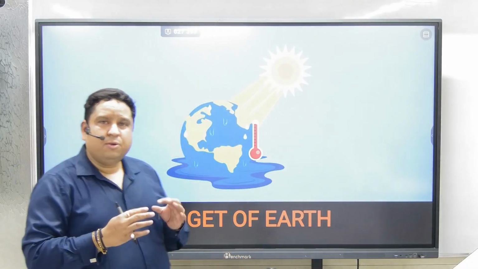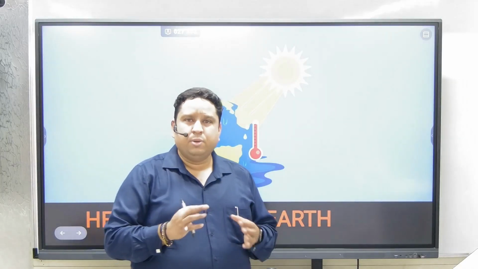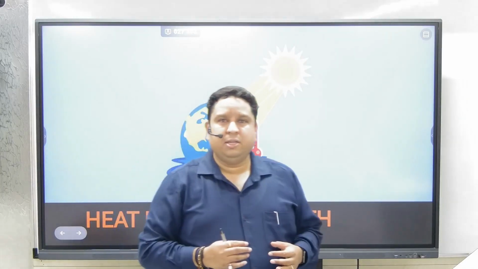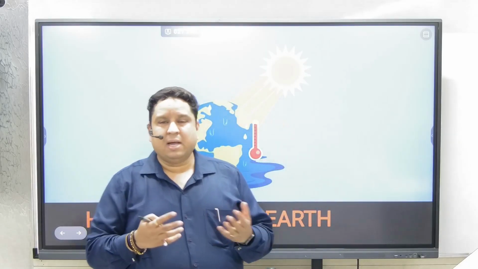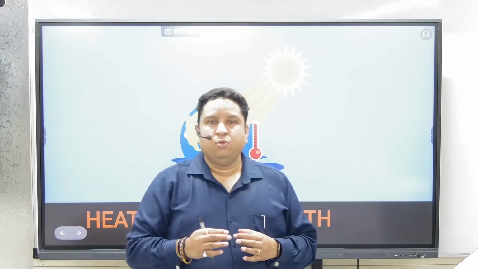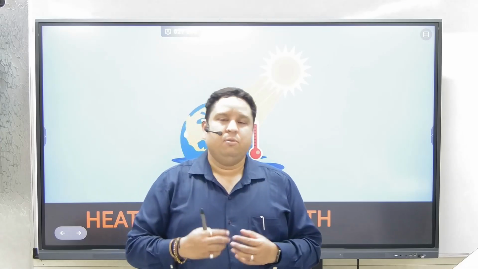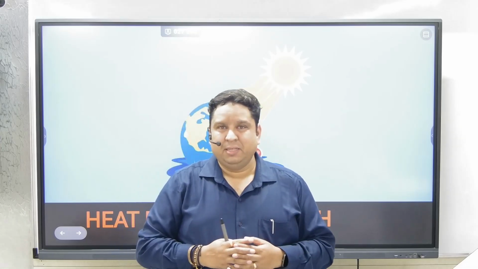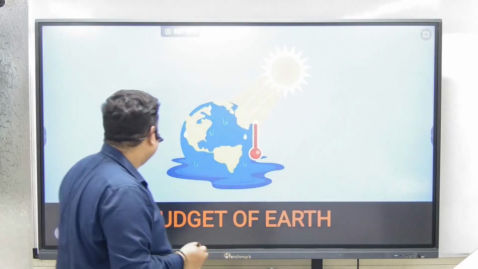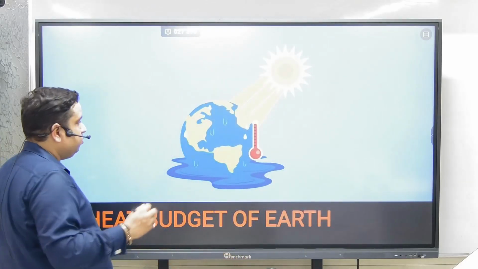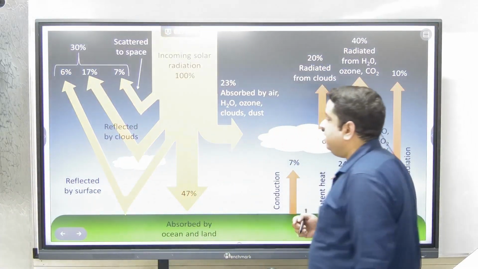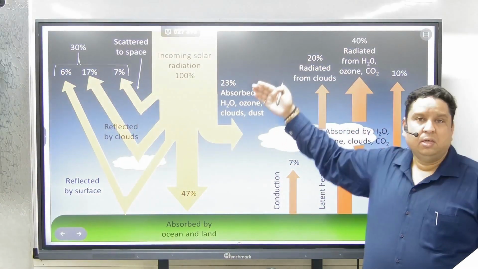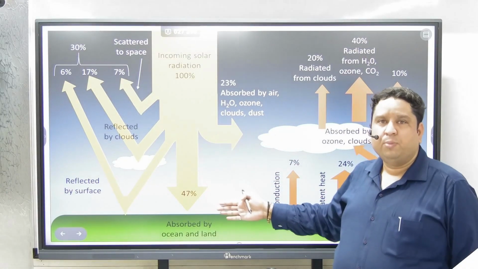If there is any kind of discrepancy, any kind of anomaly between the incoming solar radiations and the outgoing terrestrial radiations, that is, the radiations which have been released back by the Earth, that will lead to serious problems. There will be problems of global warming, climate change, and so on. So let's start the session. This is the topic of heat budget. Here you can see that there is an equation. There are certain radiations which are being absorbed by the Earth.